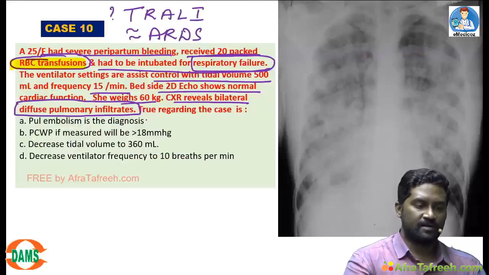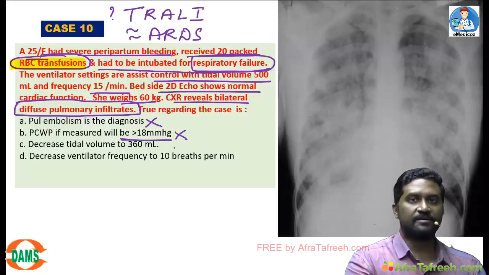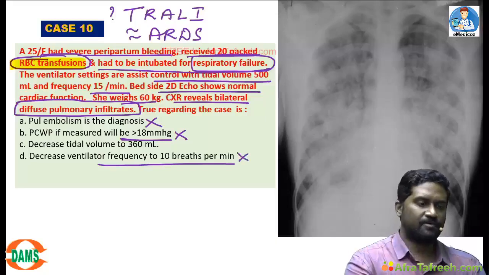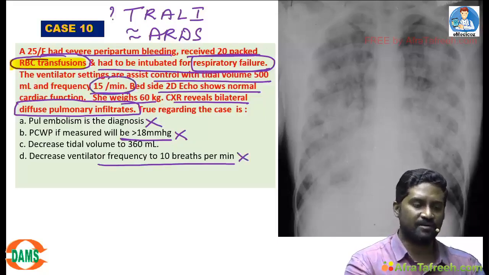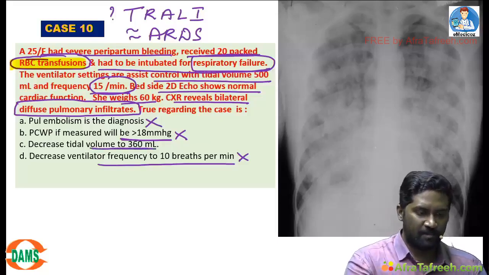True regarding the case. Pulmonary embolism is the diagnosis, it is a false statement. PCWP will be more than 18? No. This is ARDS, it will be less. Decrease the ventilator frequency to 10 breaths per minute? No point, because already the respiratory rate is maintained at 15 per minute. No need to decrease it below the physiological limits. Decrease tidal volume to 360 ml.